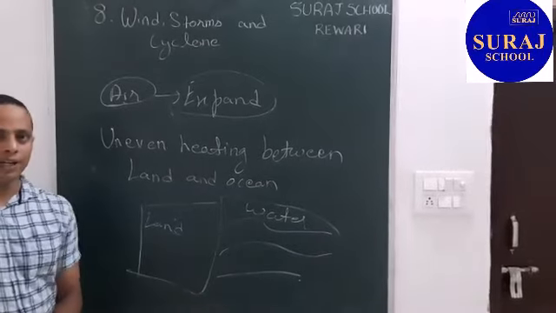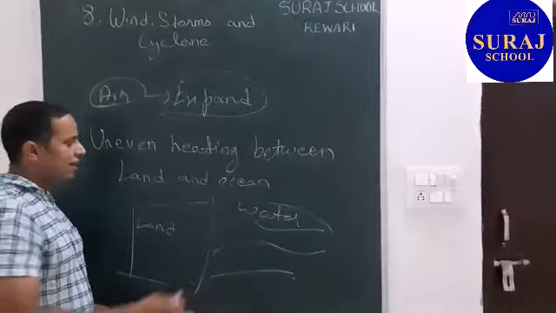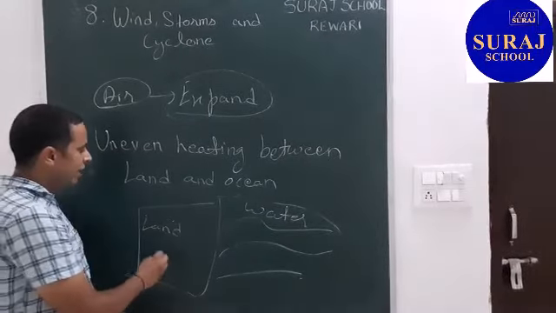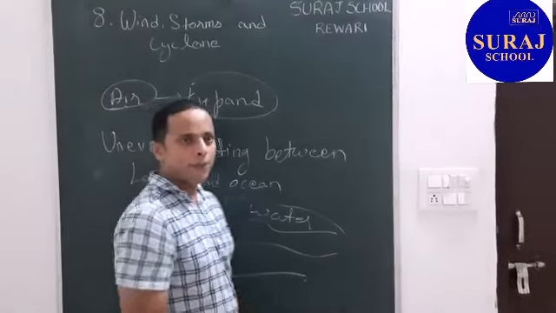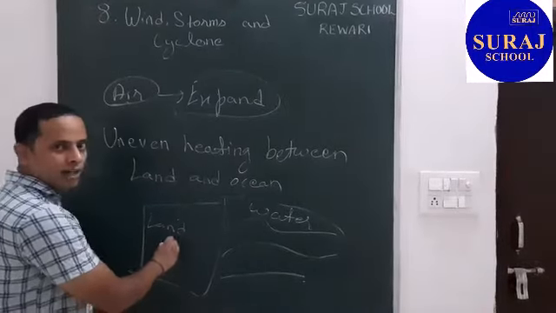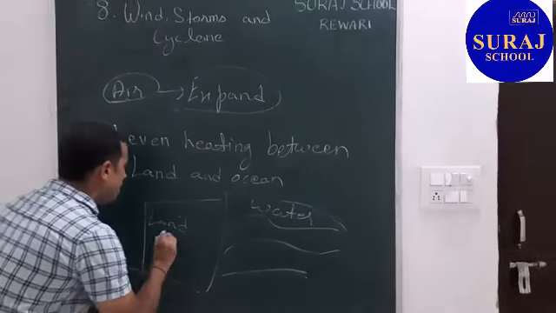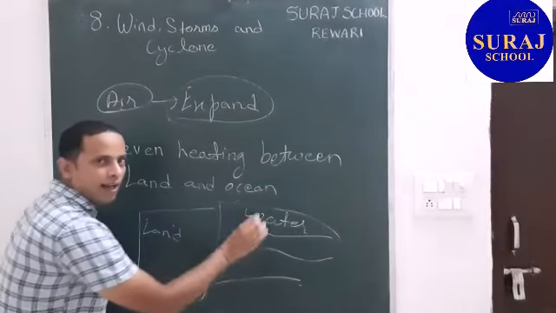We all know water is a bad conductor, but land is a good conductor. When the sun rays fall on these, land gets heated up and water does not get heated up because it is a bad conductor. So here the air also gets heated up. The temperature here is more, and over the cold ocean it is less.